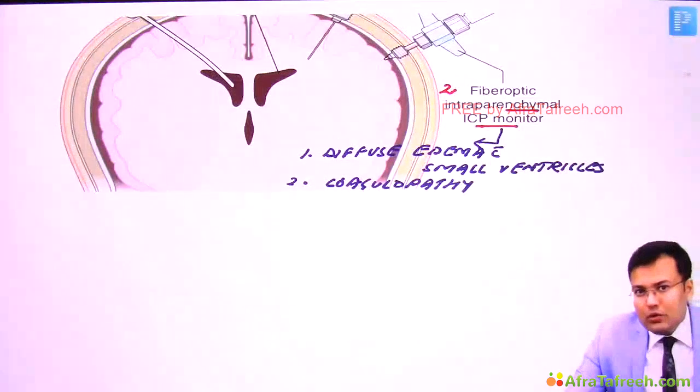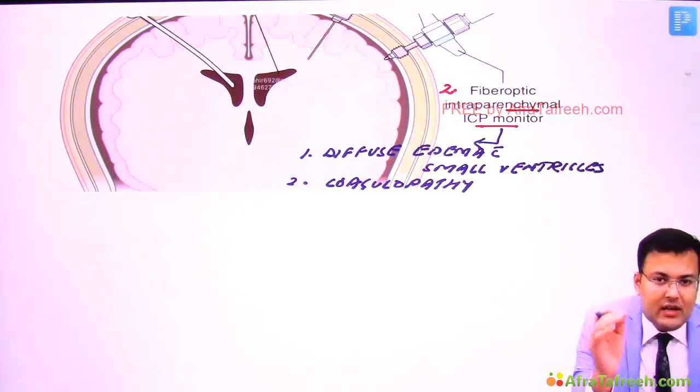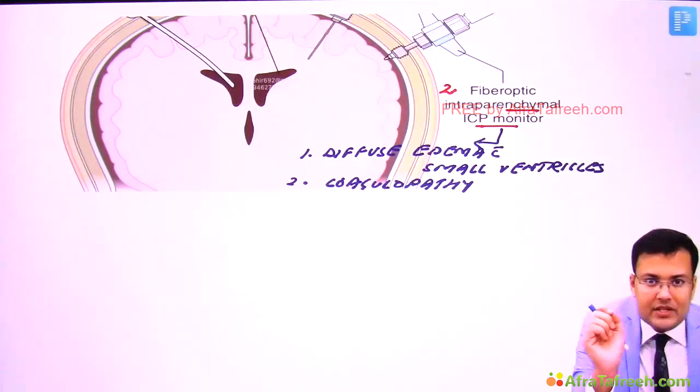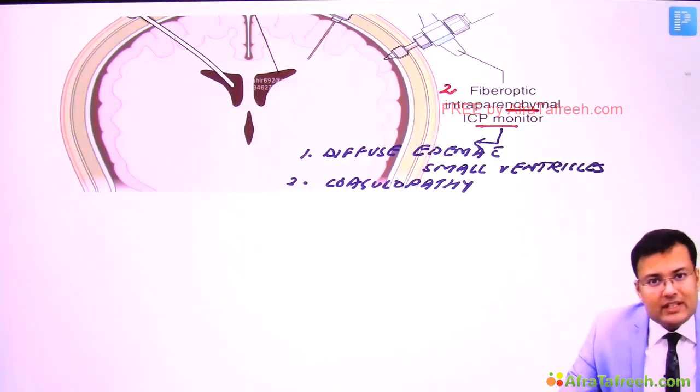Now see, what are the goals of treatment? We have to decrease the intracranial tension. The intracranial pressure should be less than 20 mmHg, and the cerebral perfusion pressure should be more than or equal to 60 mmHg.